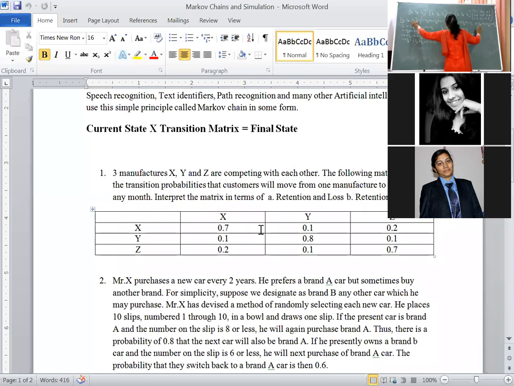Similarly for SC, compare the coefficients. SC is equal to 0.1 SA plus 0.2 SB plus 0.8 SC. Take it on RHS then: 0.1 SA plus 0.2 SB plus 0.8 SC minus 1 into SC is equal to 0. So 0.1 SA plus 0.2 SB. Here minus 1 is there, plus 0.8. Then here what we will get? Minus 0.2 SC is equal to 0.